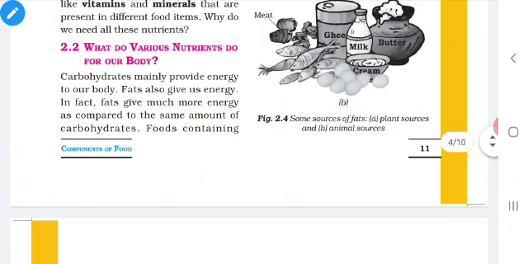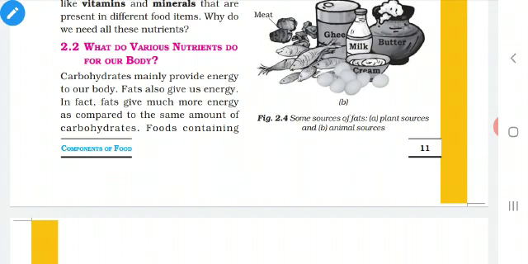Before starting the class, let us recall what we have learned in the previous class. In the previous class, we learned the major nutrients and how to detect the presence of starch, protein and fat in a food item. In this class, we are going to see the topic 2.2. What do various nutrients do to our body?